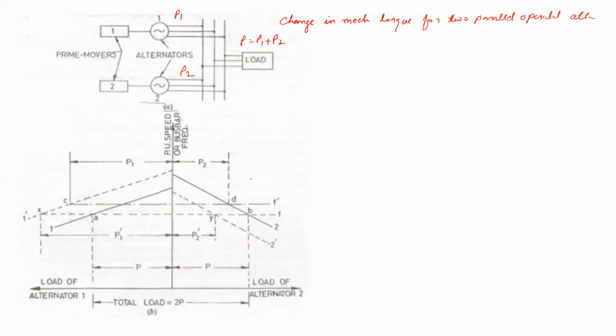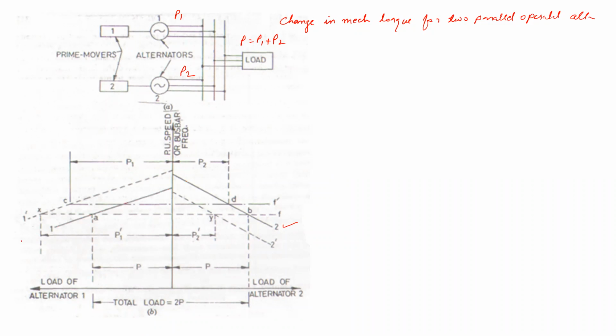Initially they are working in such a way that the frequency of the two alternators is the same, and they are supplying power to the load circuit. See here, this is the prime mover characteristic of the second alternator, which we have already covered in the previous topic.